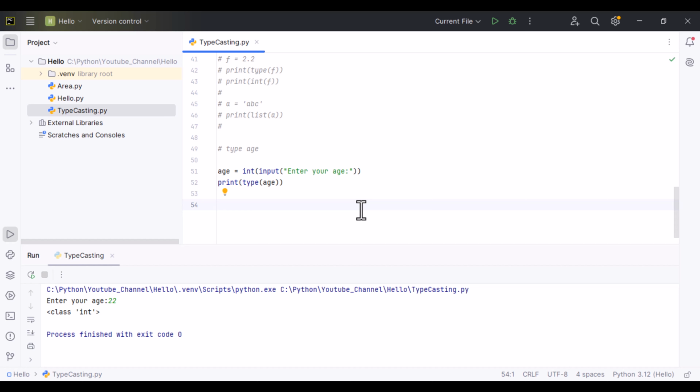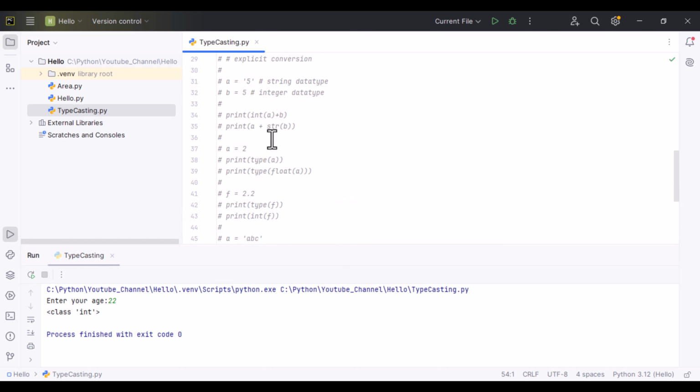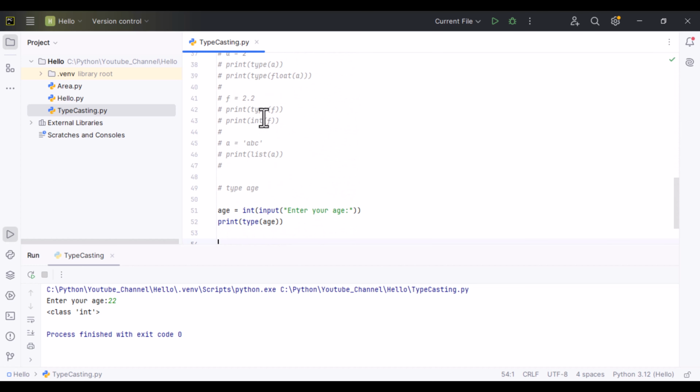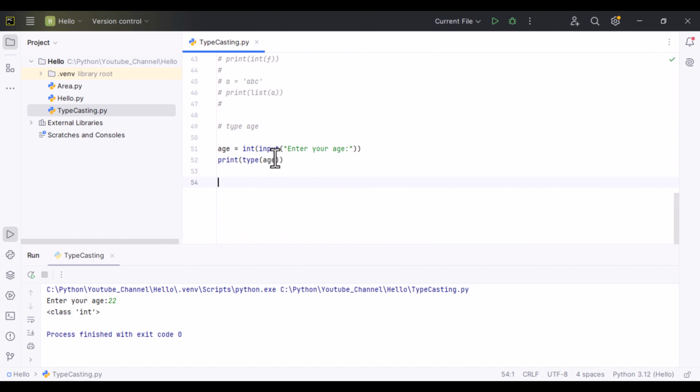So these are some basic concepts of typecasting and the type function, and besides this we also looked into commenting and the input built-in function of Python. I hope you understand these topics. Thanks for watching the video.